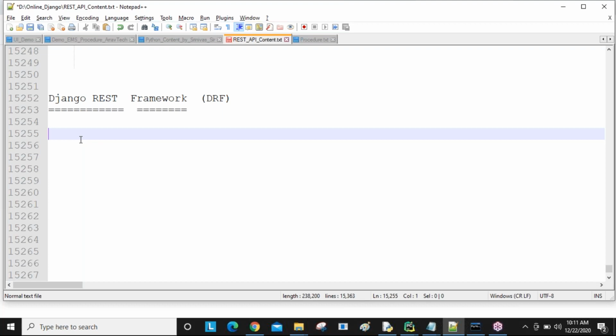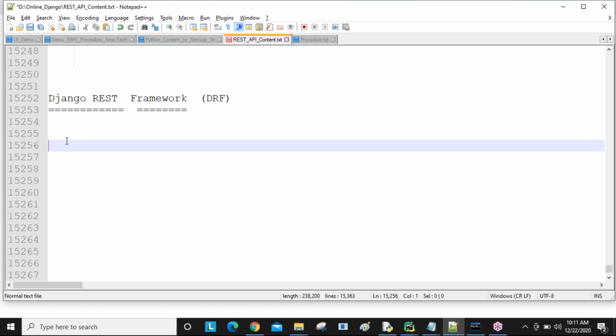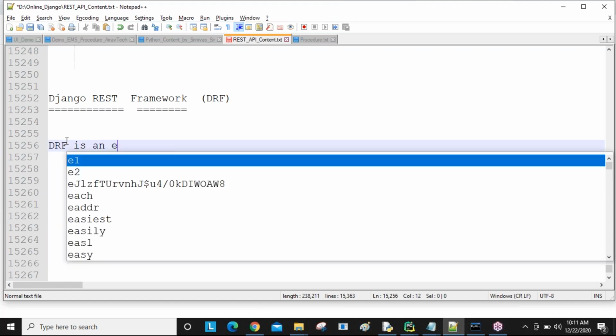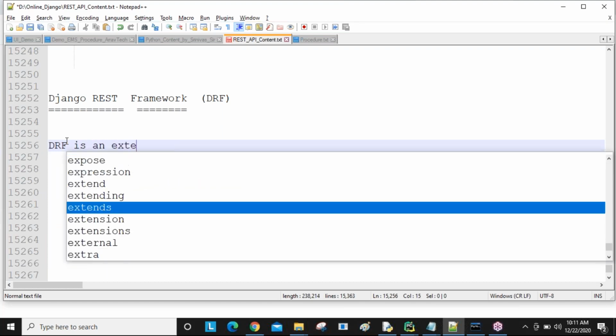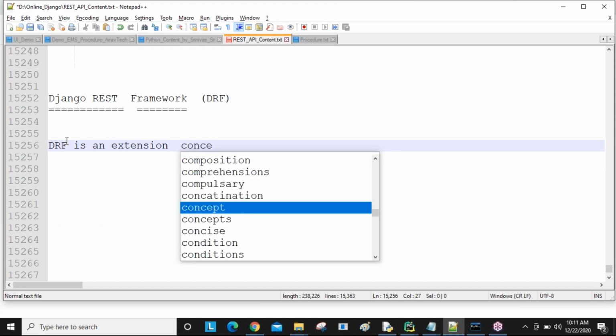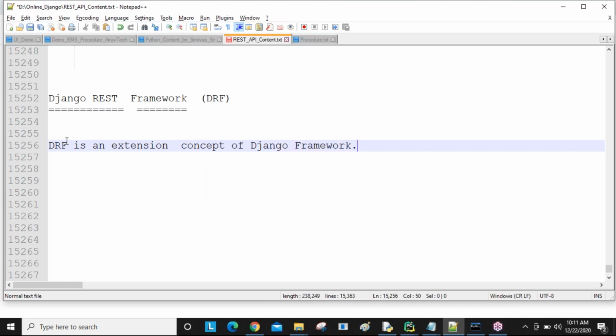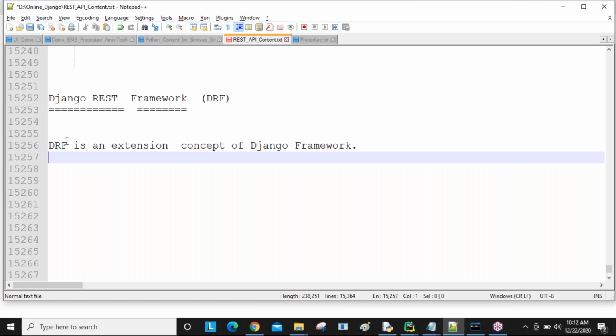Okay. Now here, why is Django REST framework required? What is Django REST framework? First of all, knowledge is required. So Django REST framework is what? An extension concept of Django only. Am I right? So Django REST framework, simply DRF, is an extension concept of the Django framework. The concepts which are available in the Django framework are all available in the Django REST framework also, plus some extra concepts are available,